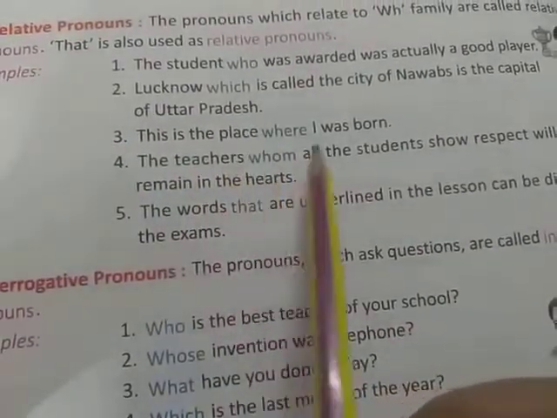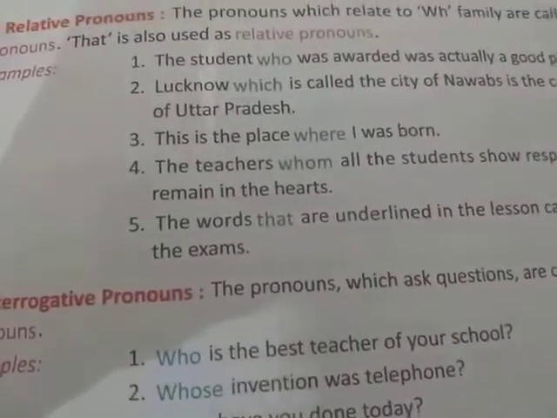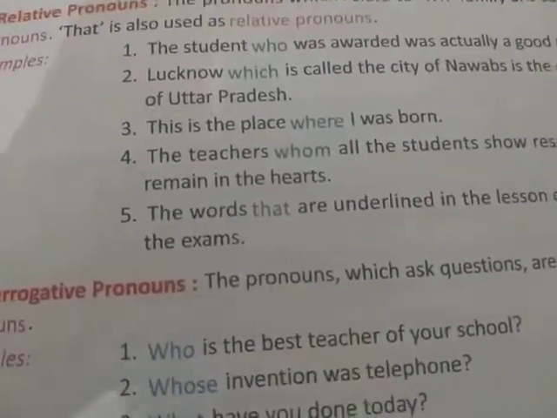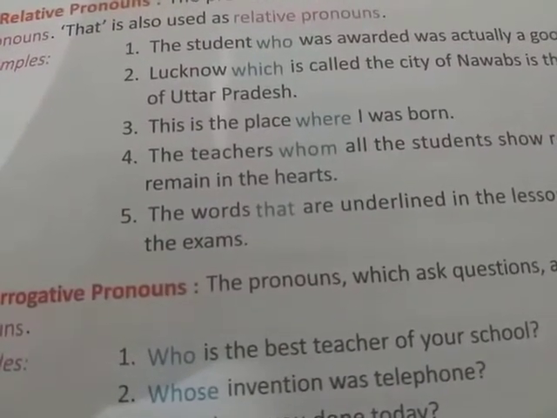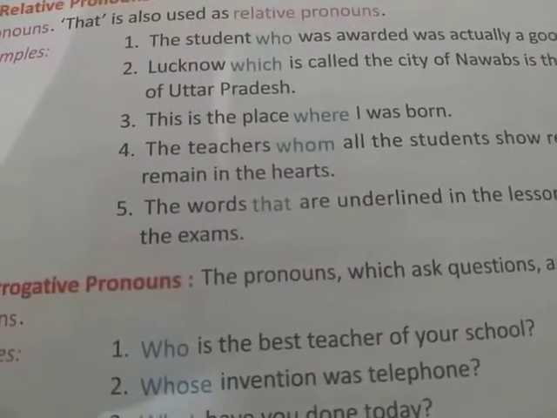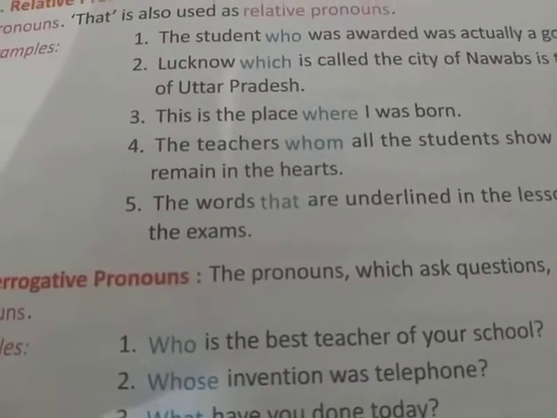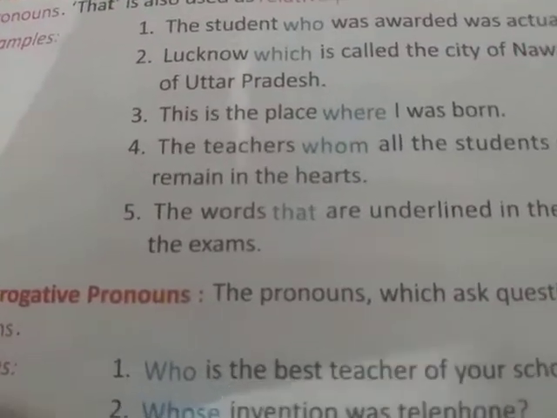This is the place where I was born. For more example, we can take I met Hari. Hari had just returned. So, if we will use relative pronoun here, so we can say I met Hari who had just returned.